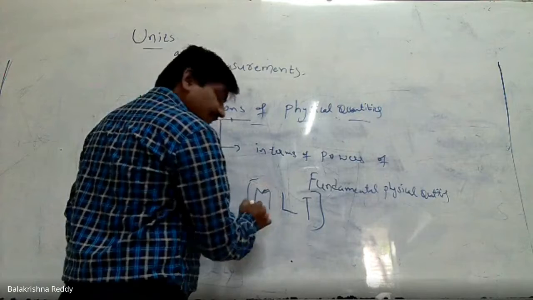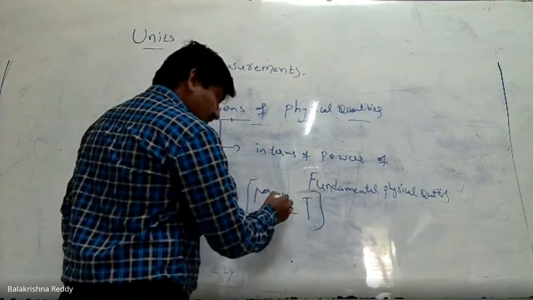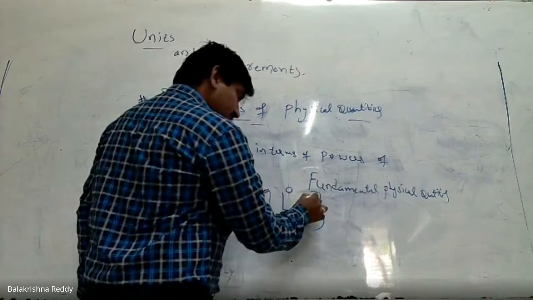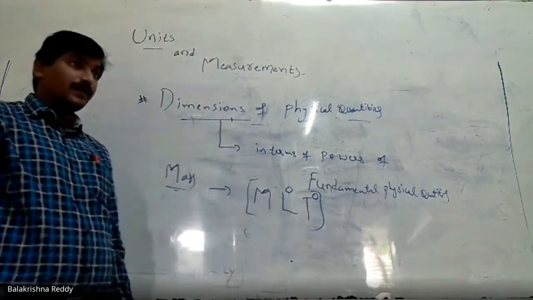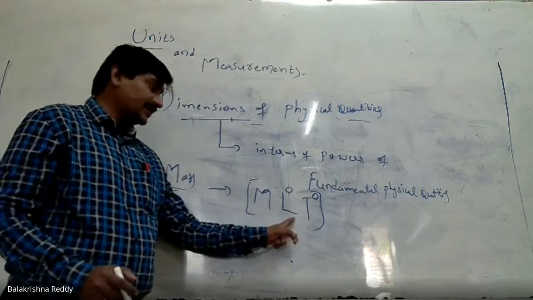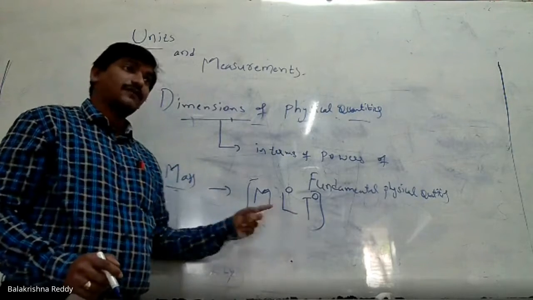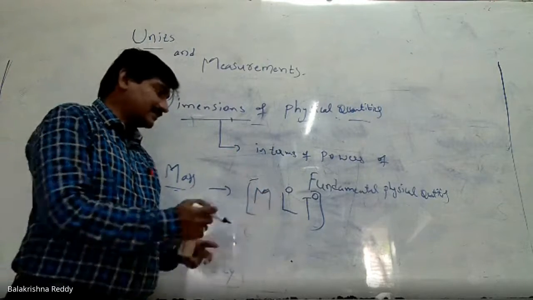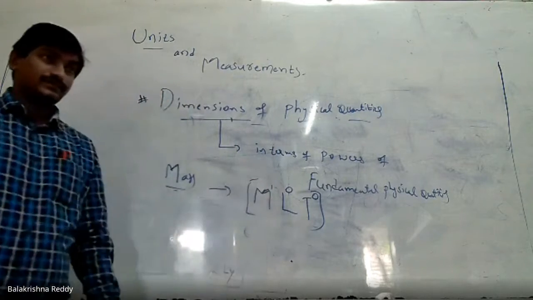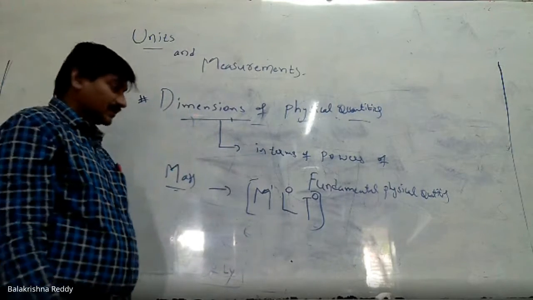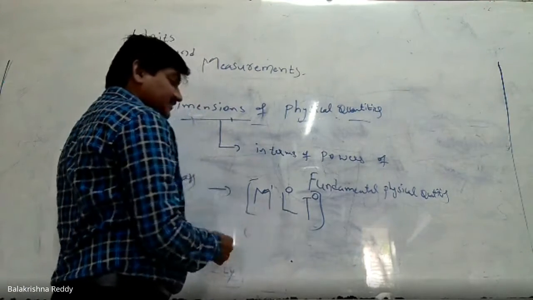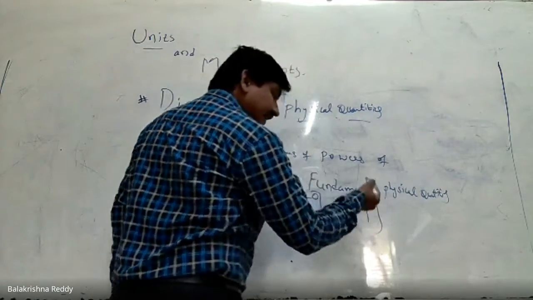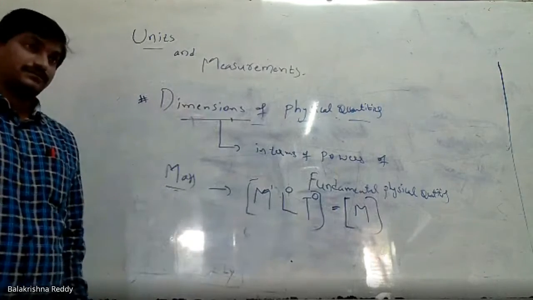Here M is available. L is not there, so 0. T is not there, so 0. Now, what does it mean? L0, T0 means it's not available in this physical quantity. Only mass is available, and nothing there means 1. Got it? In some books you can also write this simply as M. This is also fine.